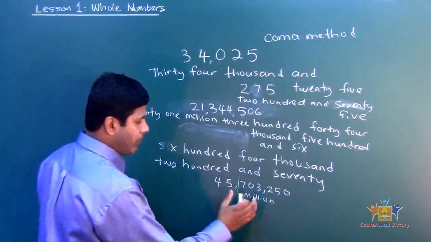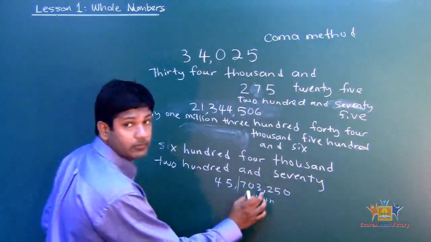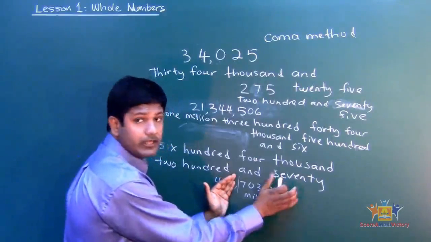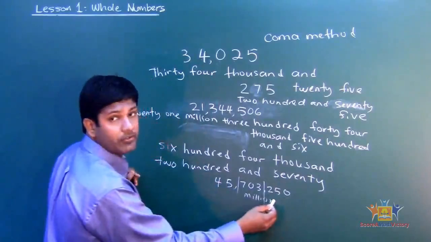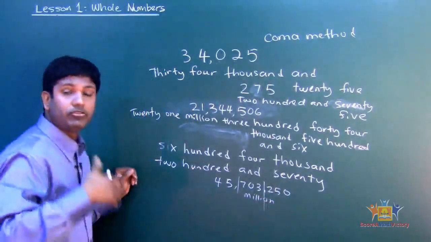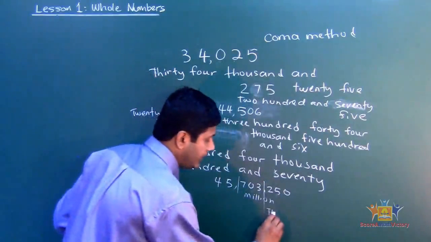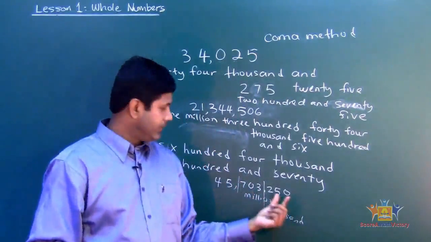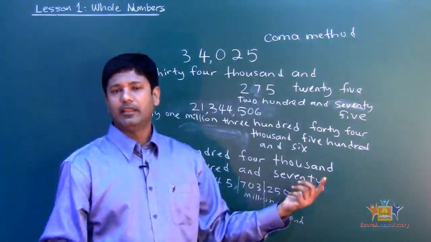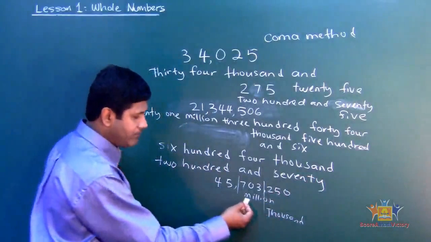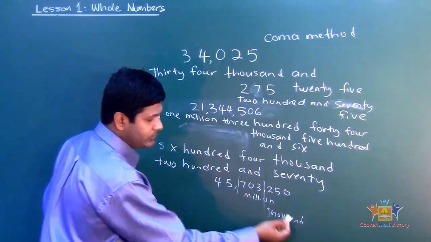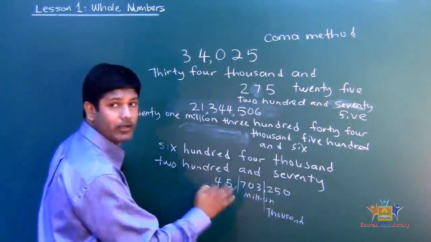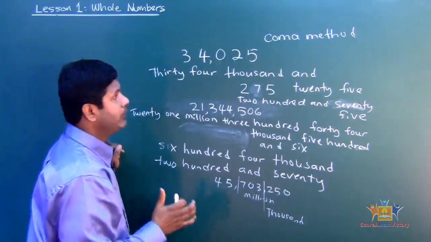Okay, then you go to the next comma and block that one. Now forget about that, and also this one. What does it say? 703. See that? 703. And how many digits after the 703? All 3 digits behind it. So when there are 3 digits behind it, it's what? 1000. Okay, that's 1000. So that means 703,000. Then you just read it like 250. That's it. Pretty easy, isn't it? So 45,703,250. Okay, so it's very important. Remember how to read it. So you use the comma method. Okay, all right. So good.